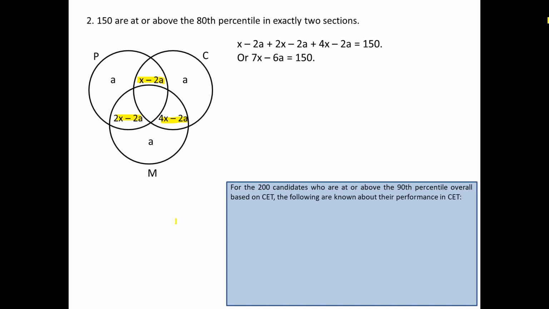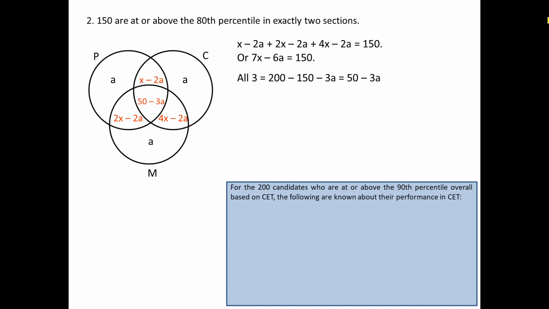Also we know that the complete area is 200, so these three areas are 150, and out of the other four areas we see that three are already A. So the area which is common to all three of them should be equal to 200 minus 150 minus 3a. 200 is the sum of all those areas, 150 is the sum of the three yellow areas that you see on your screen. The other three areas are A. When I subtract those, I get 50 minus 3a as the area in the middle. So I hope you have understood this now.